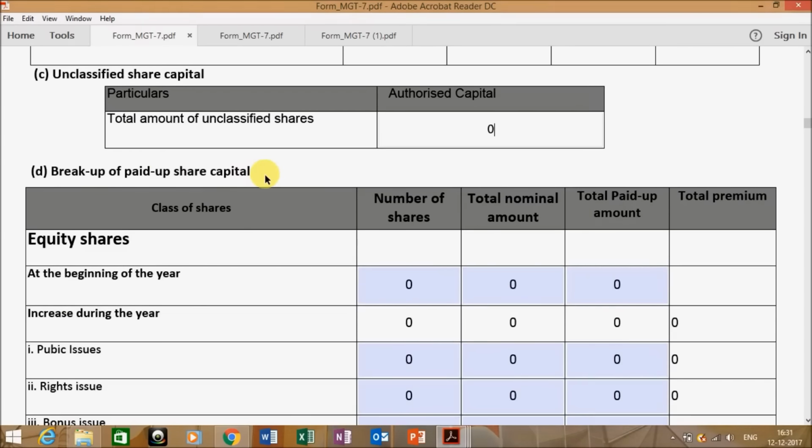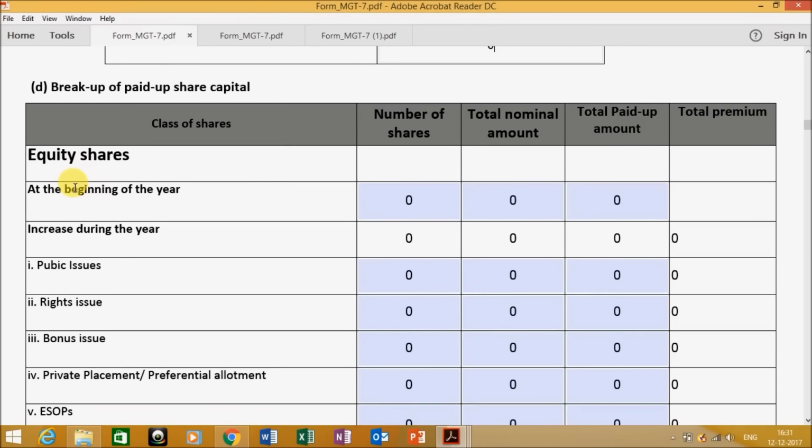Breakup of paid up share capital. This is the next part where you need to enter the number of shares for equities at the beginning of the year, the number of shares, the nominal amount and total paid up amount.